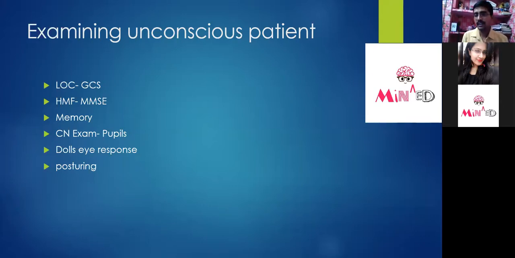And we'll see the posturing. Because the patient is unconscious and lying down on the bed, we'll see how the patient appears. If the patient has decorticate posturing, meaning flexion in the upper extremity along with extension in the lower extremity, this type of appearance is usually seen in decorticate posturing, and it occurs due to pyramidal tract involvement.